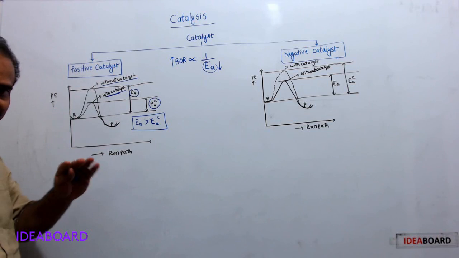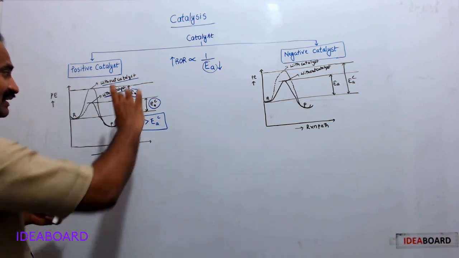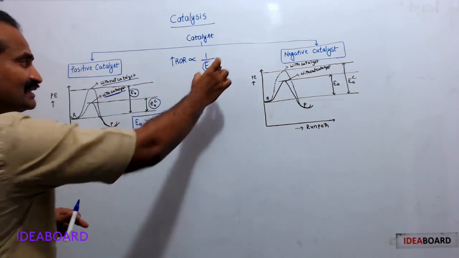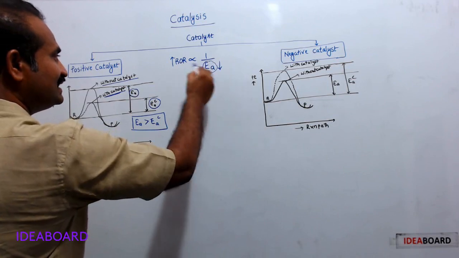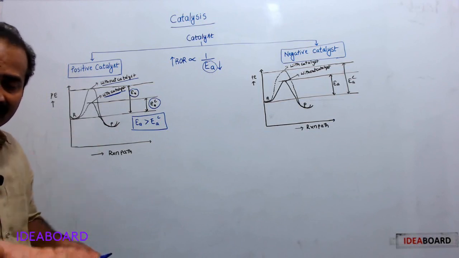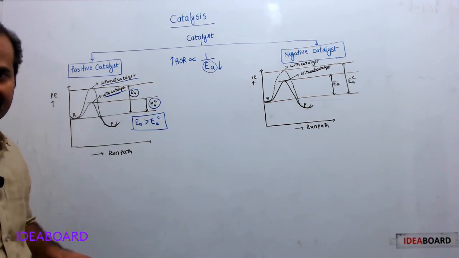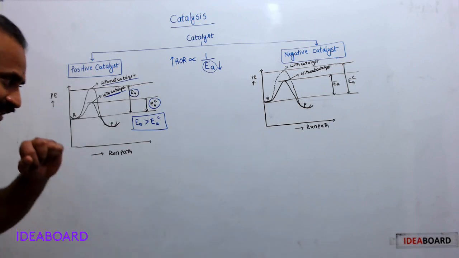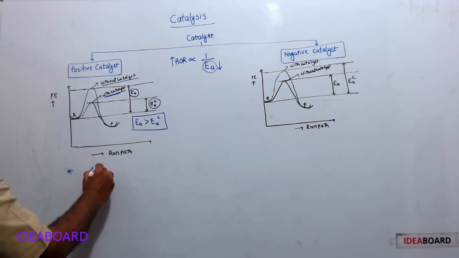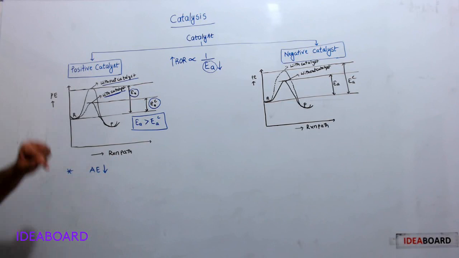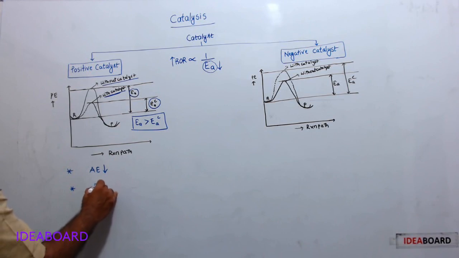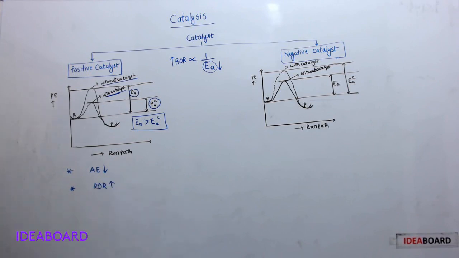Therefore, positive catalyst changes the reaction from high activation energy path to low activation energy path. Hence, activation energy decreases, and as activation energy decreases, rate of reaction increases. Therefore, positive catalyst increases the speed of reaction by lowering activation energy. So, this is the working of positive catalyst. In the presence of positive catalyst, activation energy decreases, therefore rate of reaction increases.